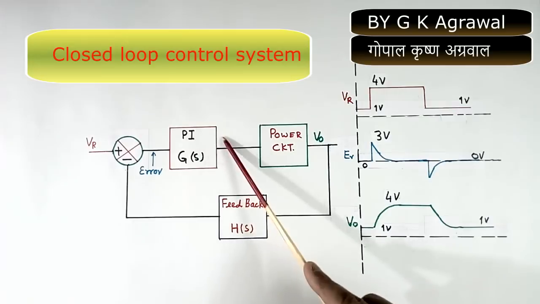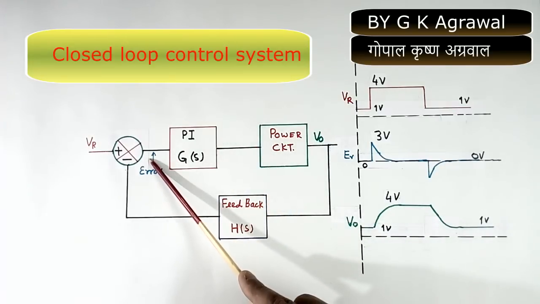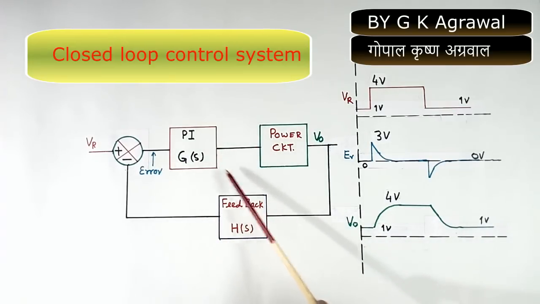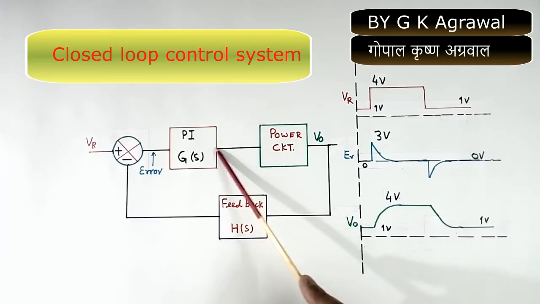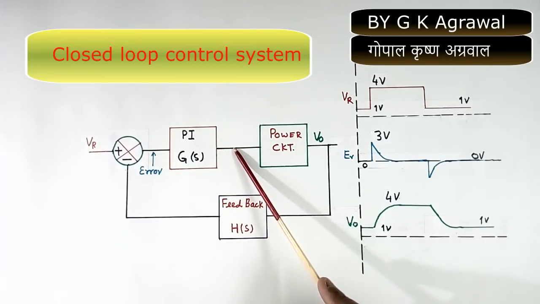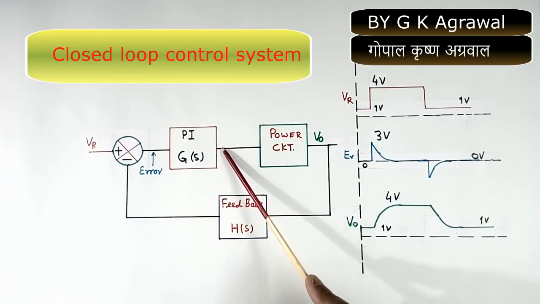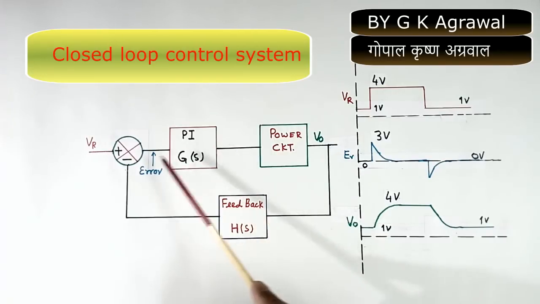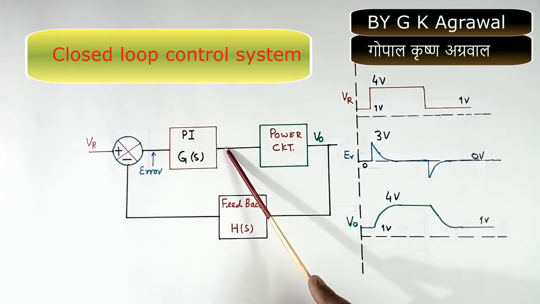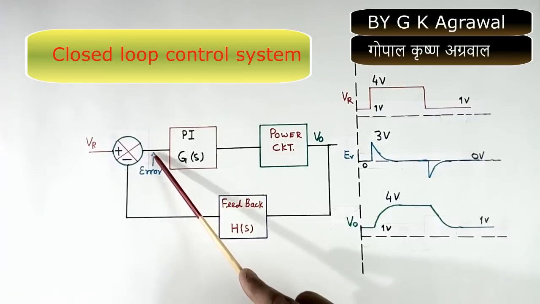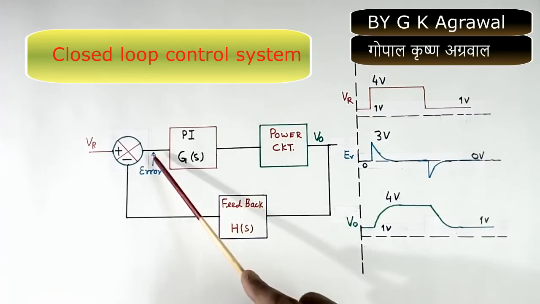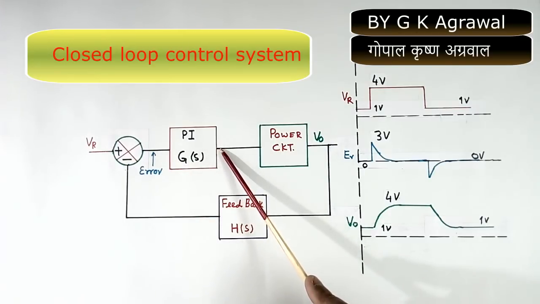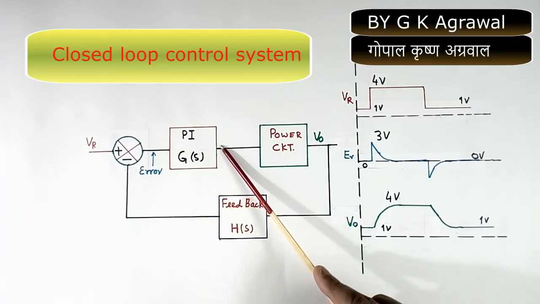If error is positive, it will increase. When error is negative, it will decrease. But when error is 0, it will not become 0, it will retain the old value. For example, suppose this output is 5 volt and the error is 0. It will remain 5 volt, it will not change. When error becomes positive, this 5 will start increasing. When error becomes negative, this 5 will start decreasing. And when error becomes 0, it will remain in a steady condition.